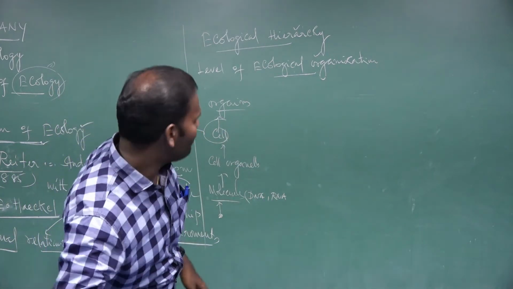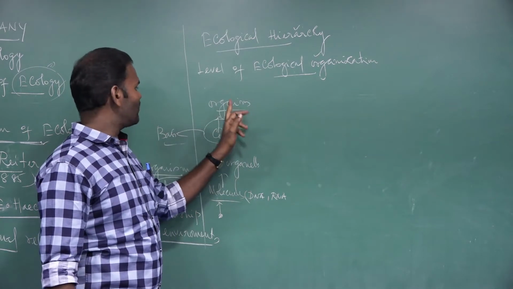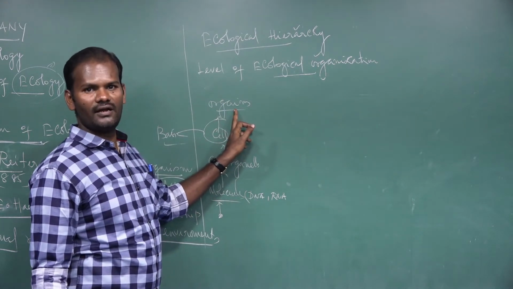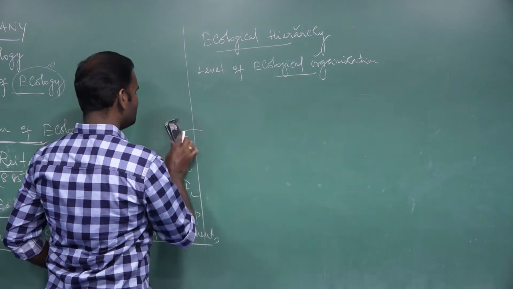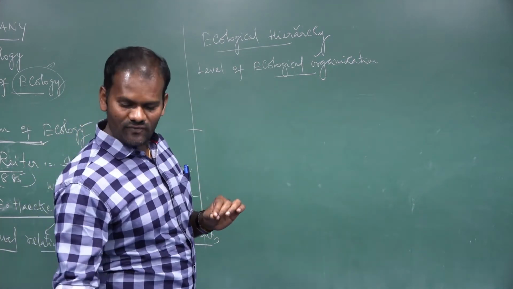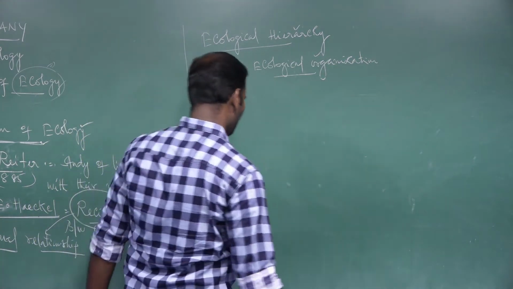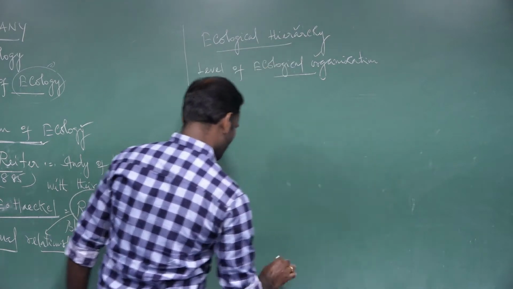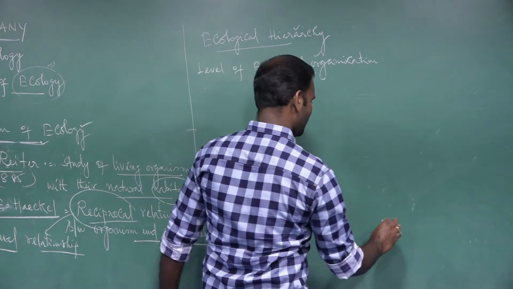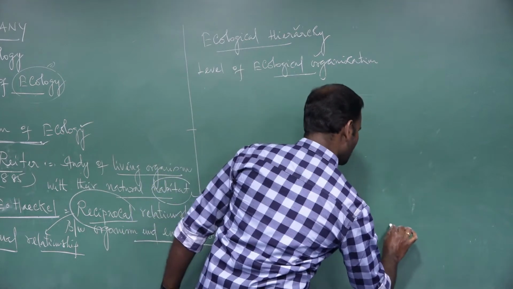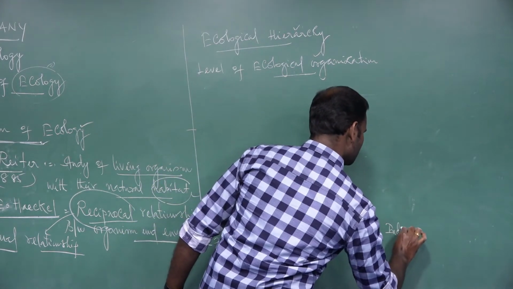Now we are going to start the higher level of organization from the organism, the individual organism.